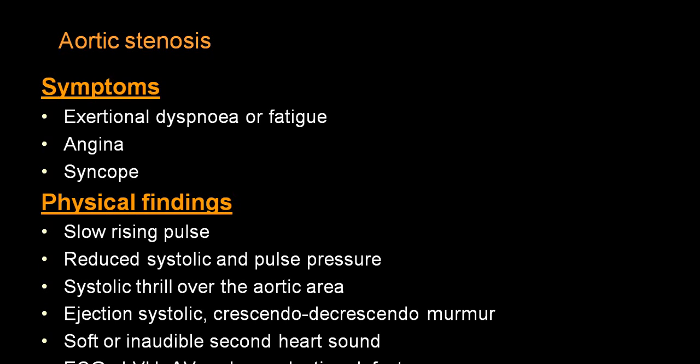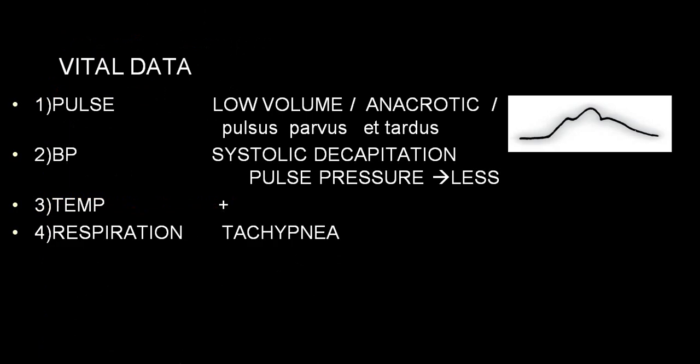There is an ejection systolic murmur, a crescendo-decrescendo murmur, best heard in the aortic area, usually depending upon the severity. It can be anywhere from grade 3 to grade 5. The second heart sound will be soft, and sometimes may not be audible. We'll be talking about ECG further.